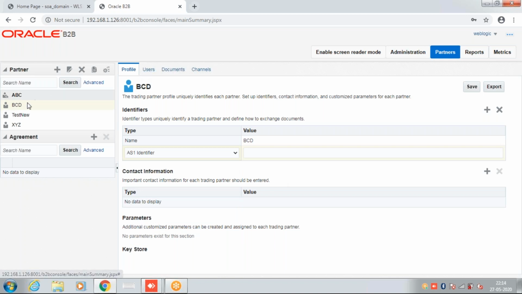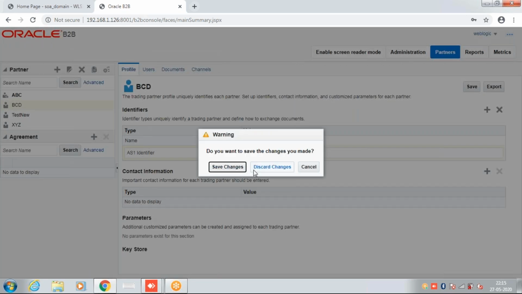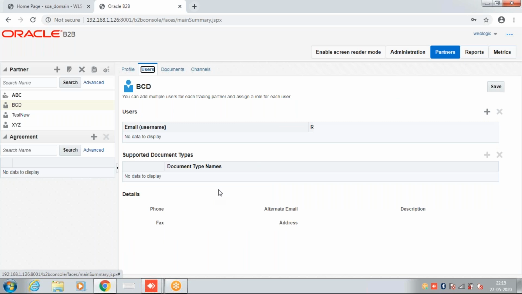So here, inside this new partner, we can define the user. For user, we can give access to different users. First we need to define that user in the Oracle identity management and other things on the WebLogic server, and then we can add that user here, and we can provide access to that user for this partner. So that user will be able to see only this partner's level details.